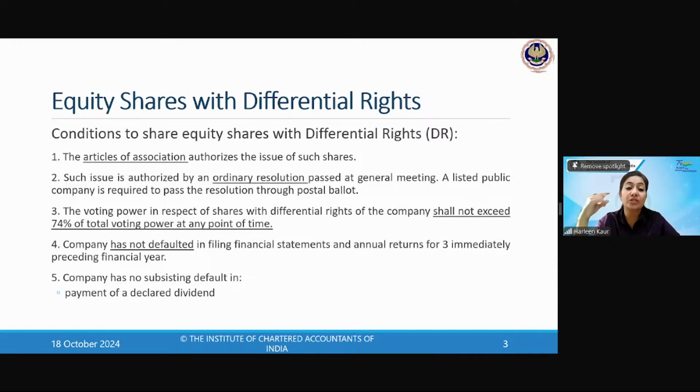Now, the second important thing I want to ask you before moving further: we'll be talking about ordinary resolution and special resolution, where an SR has to be passed or an OR has to be passed. My dear students, you have gone through the syllabus once. When I do it for the first time, I show you from the MGT chapter what OR and SR are. But my students are doing revision, so why not ask them? Quickly answer me: what do you mean by ordinary resolution and what do you mean by special resolution? So that whenever I use these words, you have the meaning in your hand.